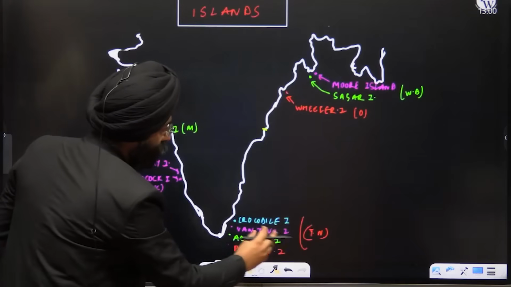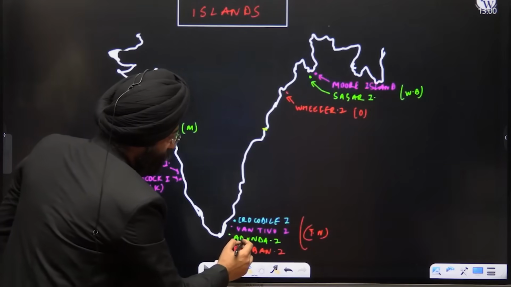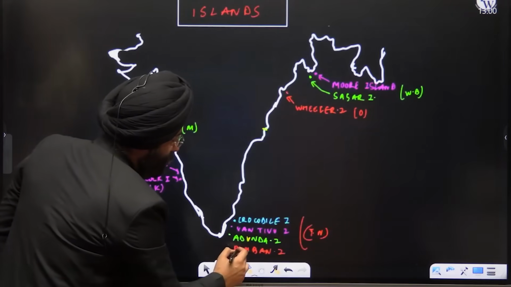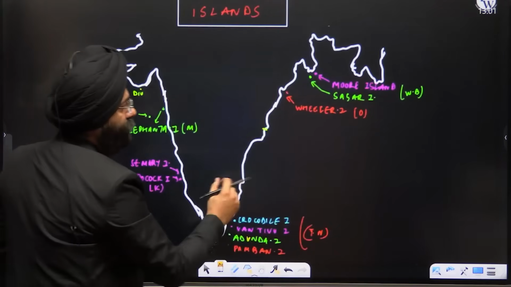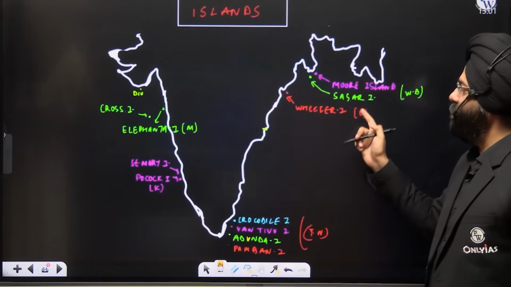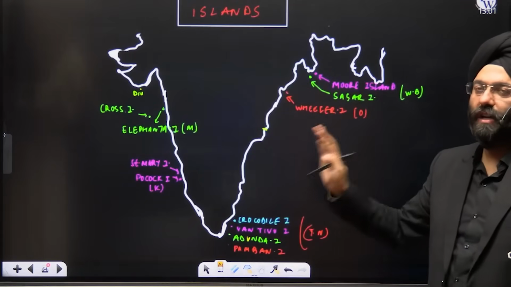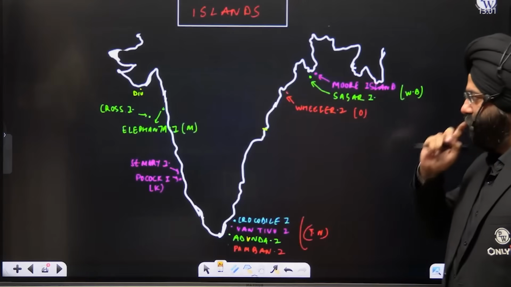Important islands along Tamil Nadu are Crocodile Island, Vantivu Island, Avandi Island, Pamban Island. These are in Tamil Nadu. If you come over here, Wheeler Island, again, you know it's in Odisha. Then you have the Sagar Island and Moor Island in West Bengal. These are the important islands that you should be aware of, right?